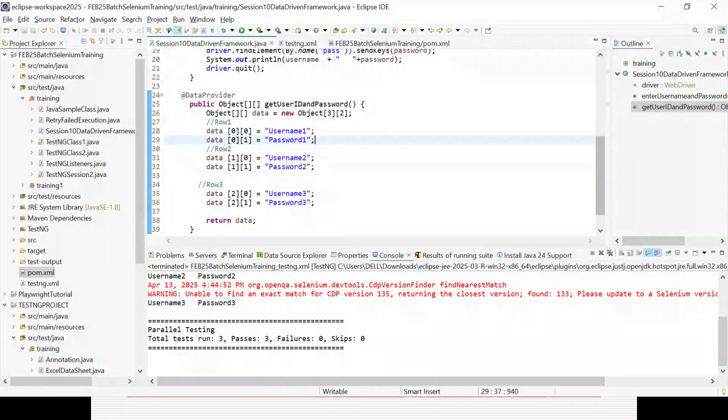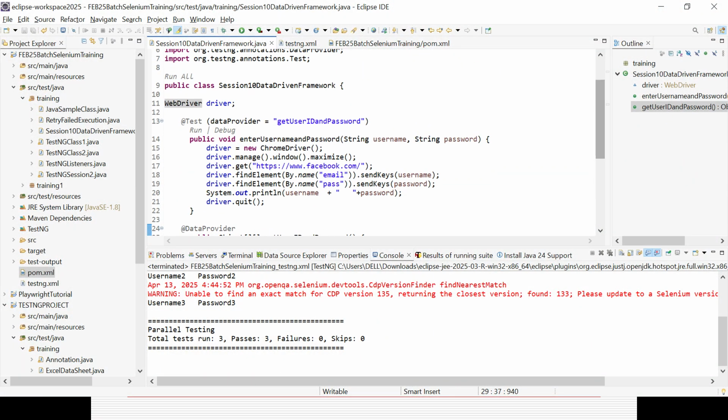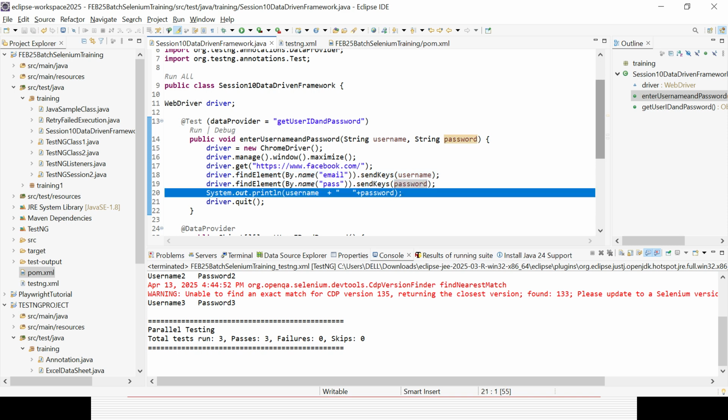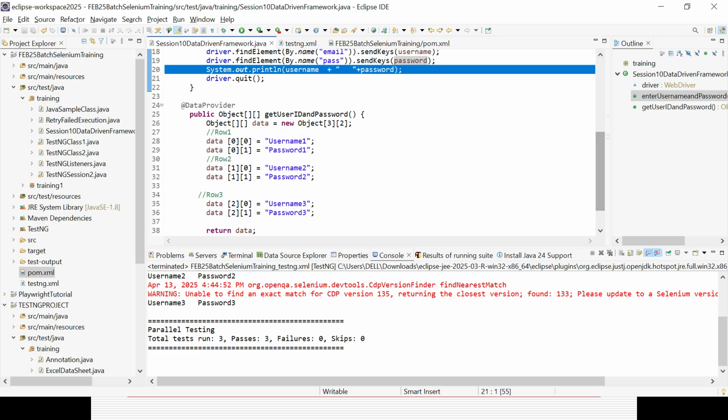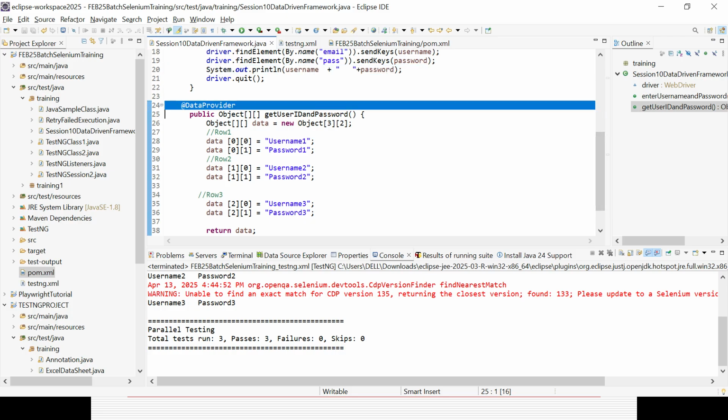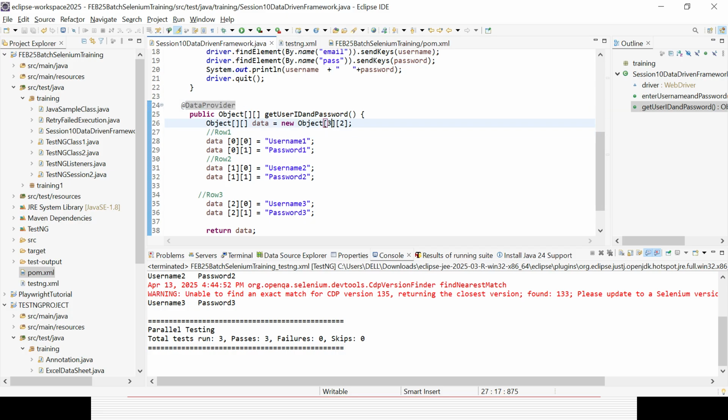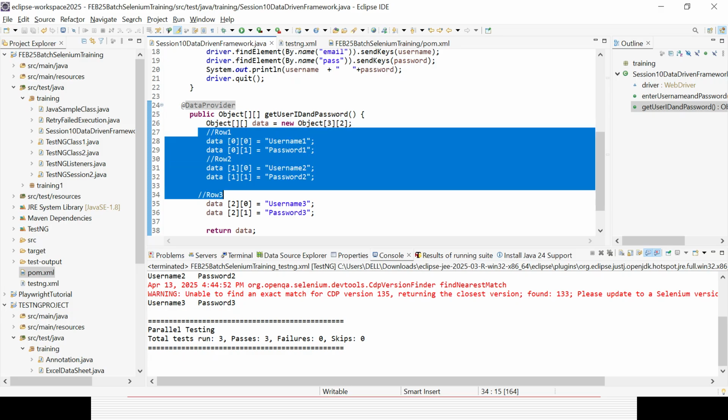So now see what the objective is. I want to automate the Facebook page. Every time I want to give the email and password fields, print out the email and password, and quit the browser. So the email and password fields I want to get from the data providers. I have given row as 3 and column as 2. Column 2 is nothing but the number of fields, username and password, and row 3 is nothing but the 3 variations I want to do.